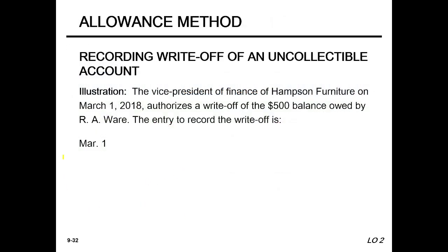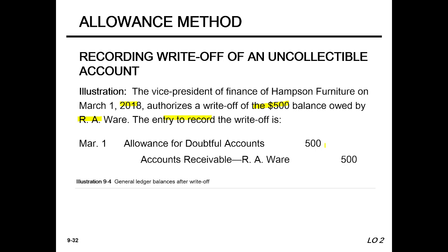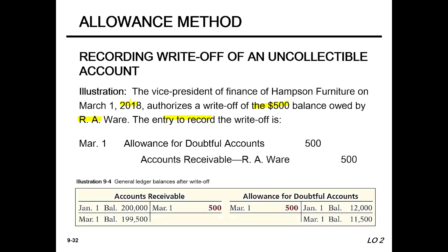Now a very important and interesting matter. The Vice President of Finance of Hampson Furniture on March 1, 2018 authorizes a write-off of a $500 balance owed by R. A. Wire. The entry to record the write-off is allowance for doubtful accounts debit and accounts receivable credit. Here is the ledger balance 2 lakh and this 500 is the accounts receivable credit.